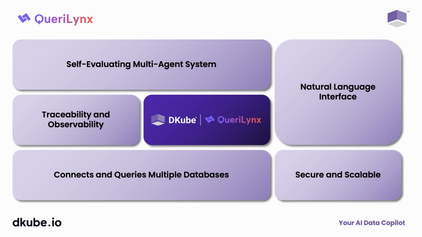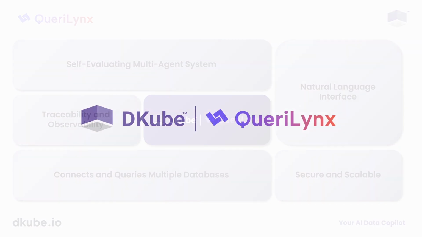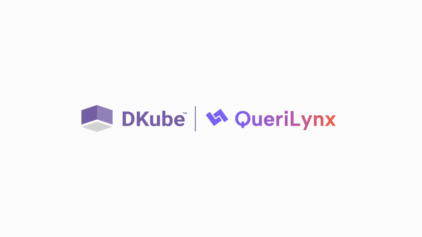DKube QueriLynx brings together a self-evaluating multi-agent system that understands natural language, writes and runs SQL, and delivers insights instantly, without any manual effort. With built-in traceability, secure scalability, and seamless access to multiple databases, it turns complex data workflows into fast, transparent conversations. So, this was DKube QueriLynx, making enterprise data accessible, insightful, and actionable through the power of AI-driven conversations.